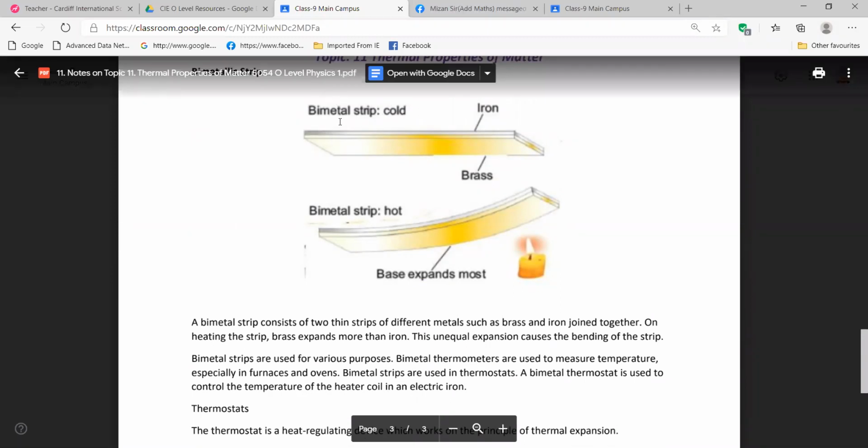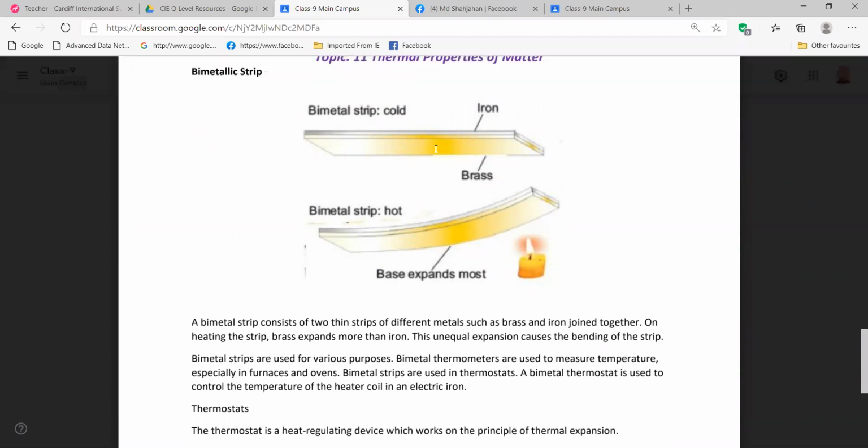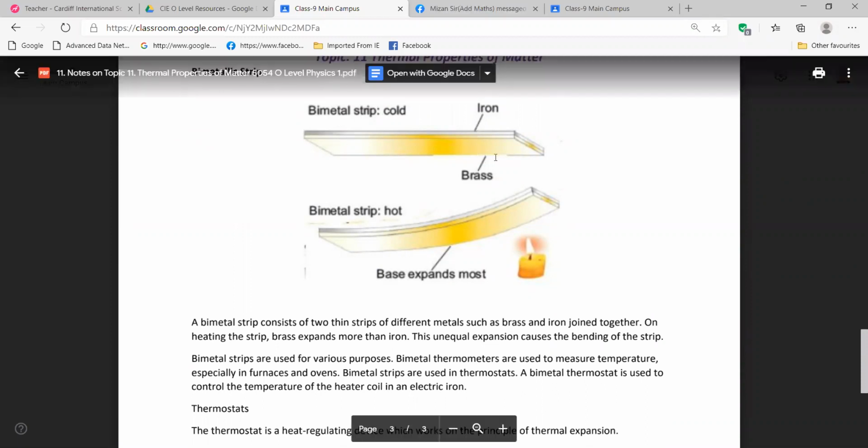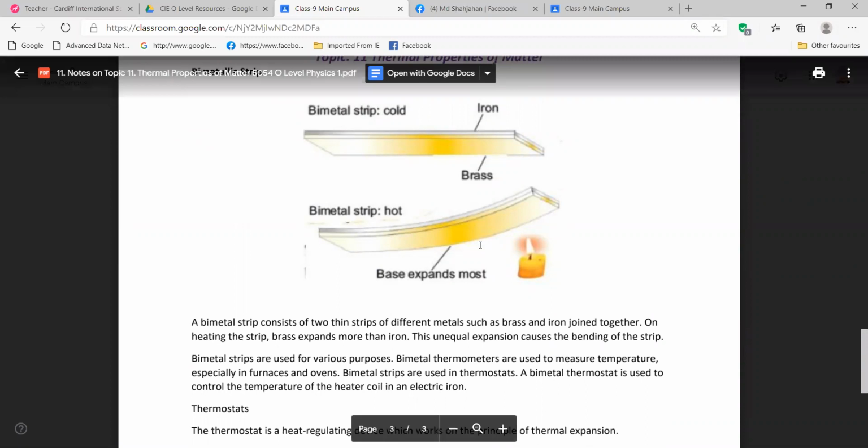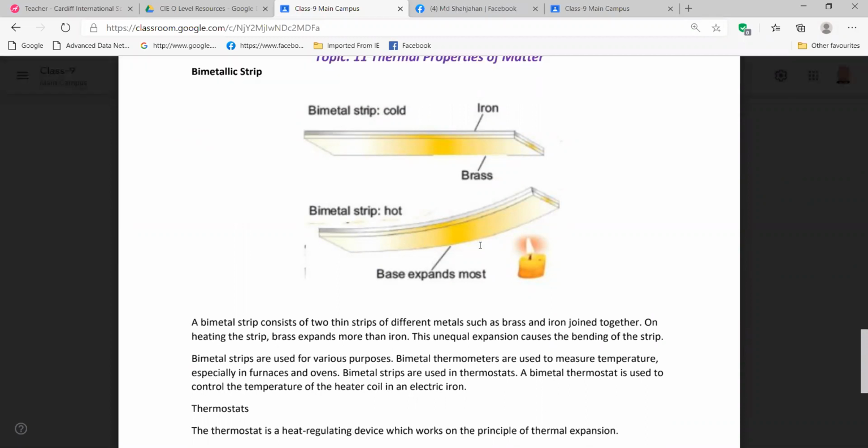Look, here we are having a bimetal. That means we have two plates of metal. One is made of iron, another one is brass. They have some property: their expansion is different. The way brass is expanding, iron is expanding less for the same amount of heat supplied. So here we are getting heat energy. That time the brass is expanding more and iron is expanding less. That's why there will be some bending. The way brass is bending, the iron is not bending that way. That's why there is bending.